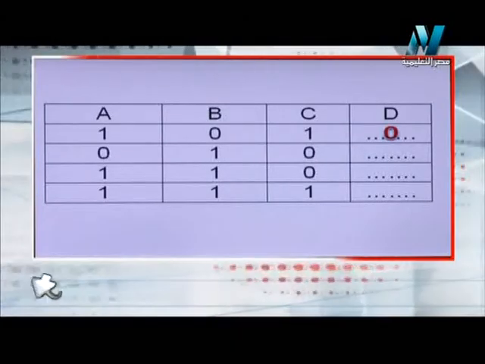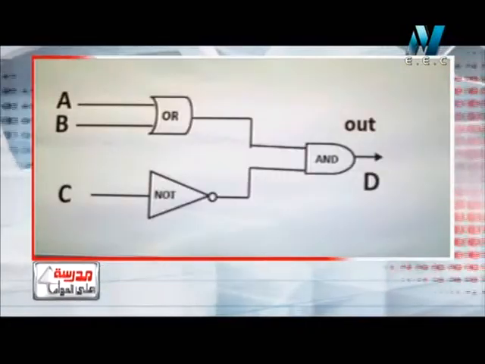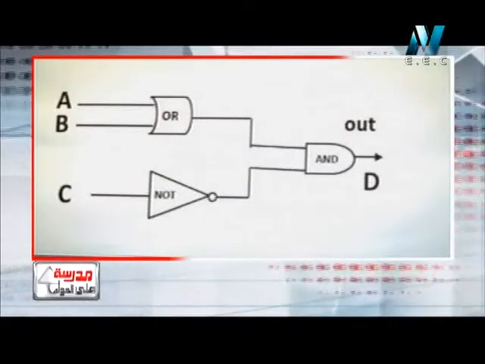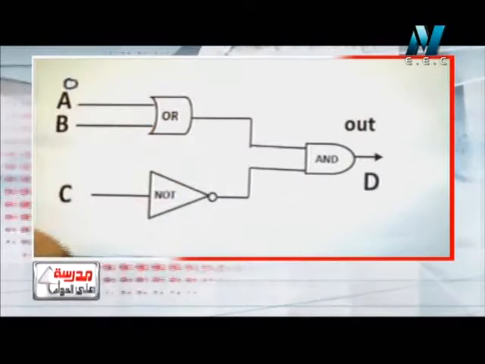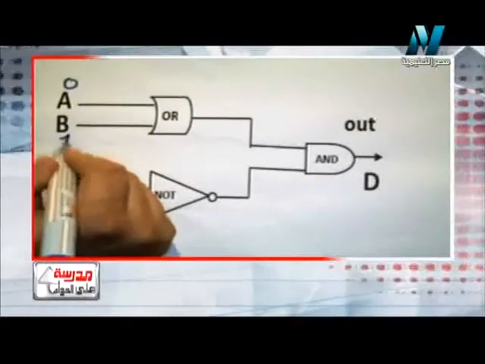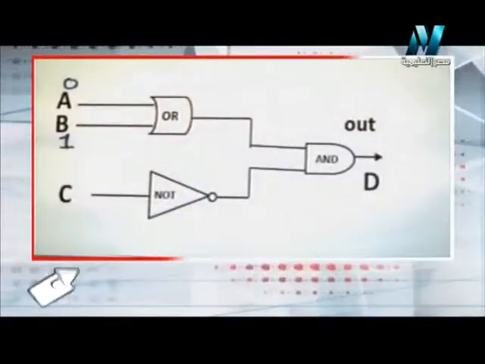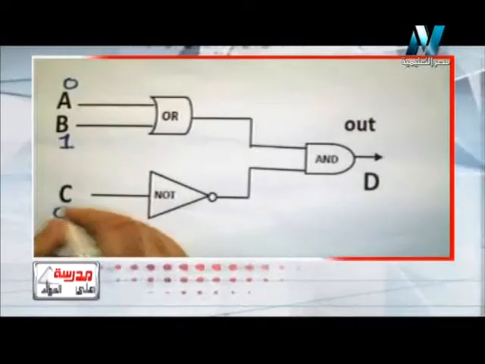Let's try to answer the second point. He said that input A becomes 0, input B becomes 1, and input C becomes 0. So again, input A is 0, input B is 1, and input C is 0.